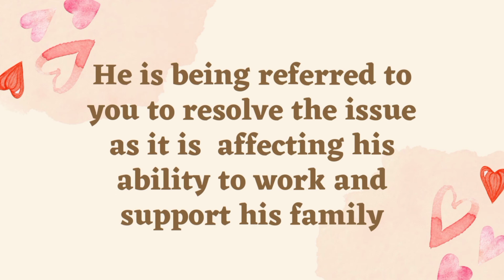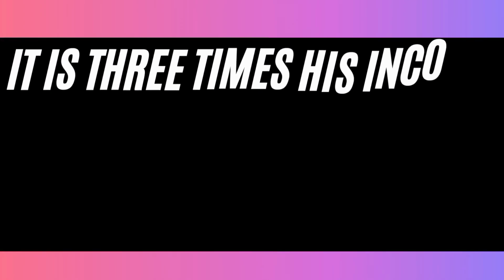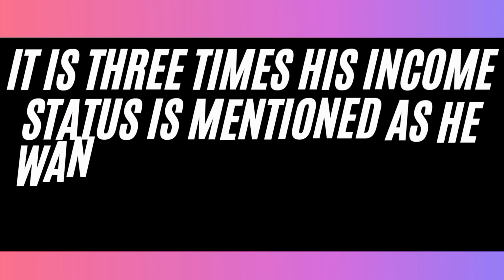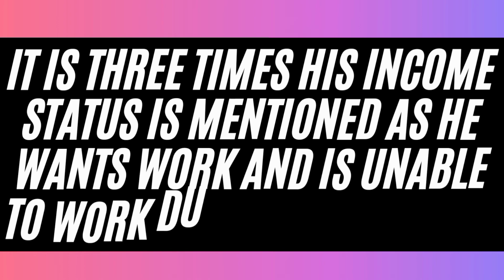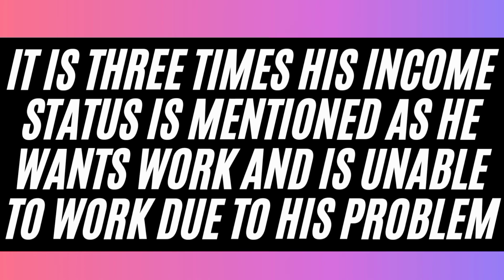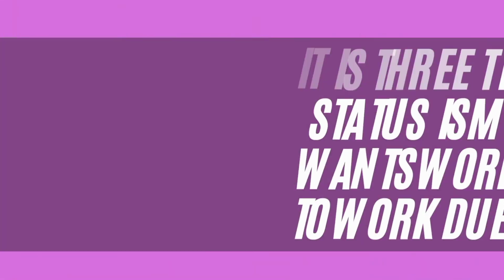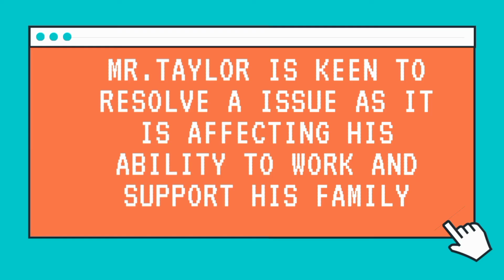See students, in this letter his income status is mentioned 3 times, as he wants to work and is unable to work due to his problem. So that's the reason it is to be mentioned in the letter that he wants to start his work. So we can simply write that Mr. Taylor is keen to resolve the issue, as it is affecting his ability to work and support his family.